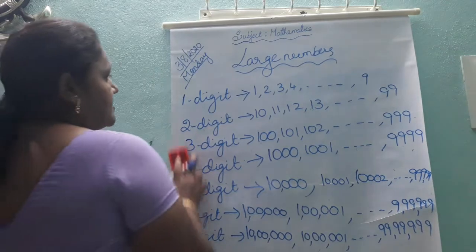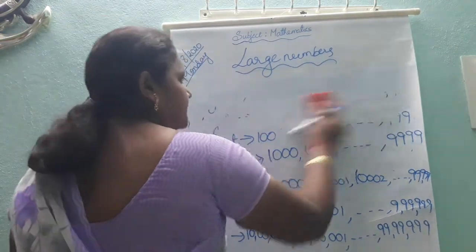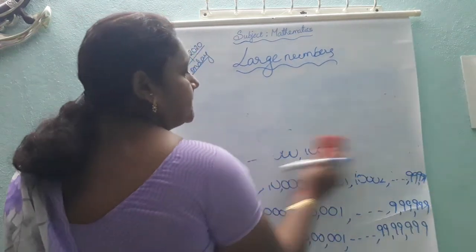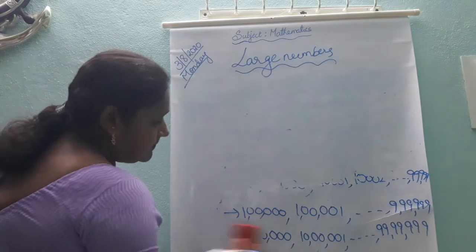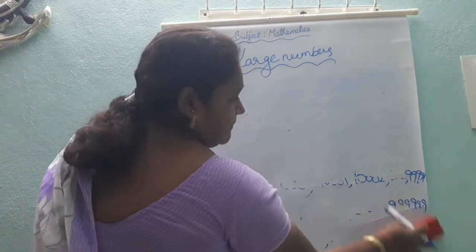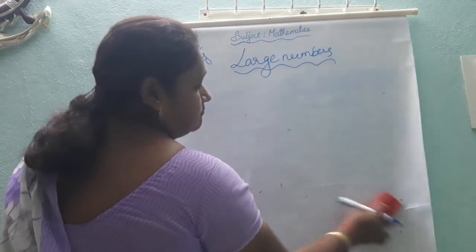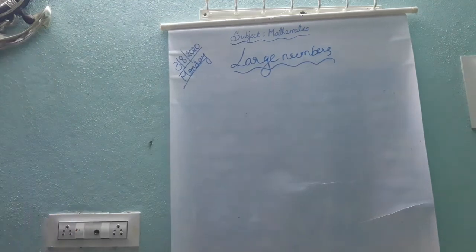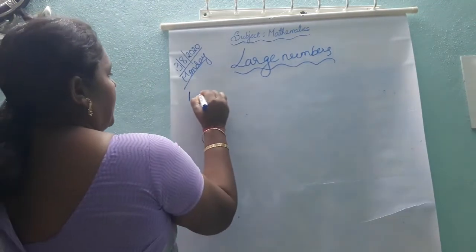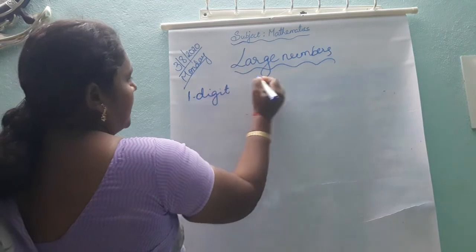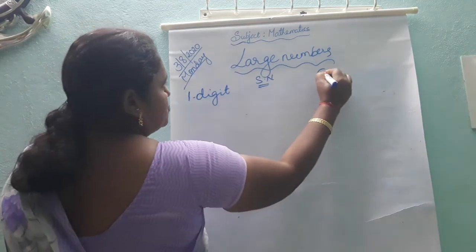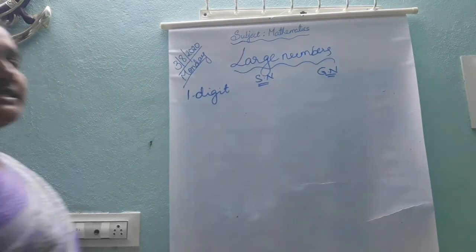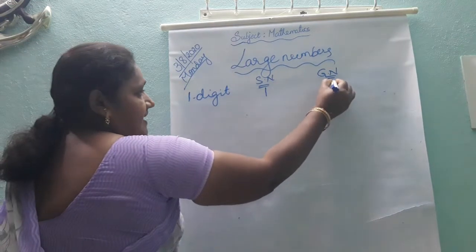Okay. Now I am going to say that. Listen carefully, children. In 1-digit, 2-digit, 3-digit numbers, we are going to find which are smaller and which are greater. In the 1-digit numbers, which is the smallest 1-digit number? 1. Greatest 1-digit number? 9.